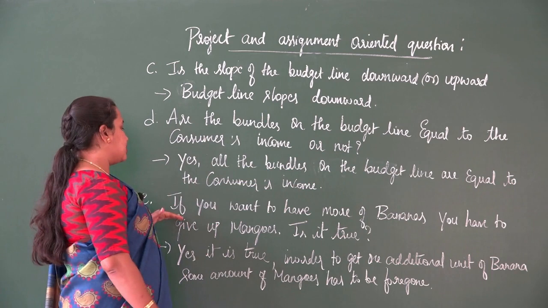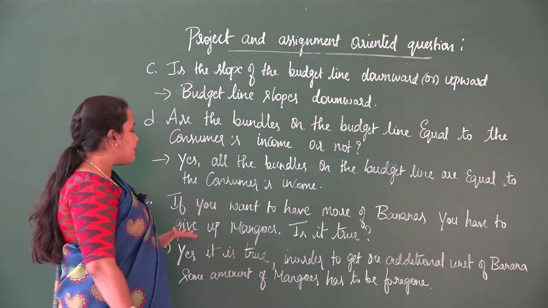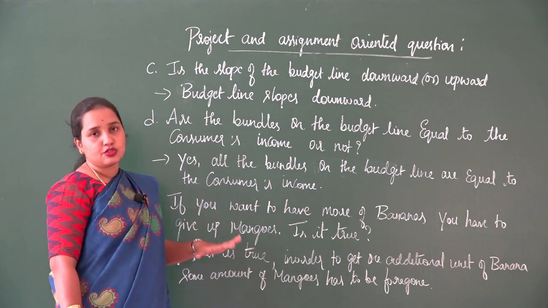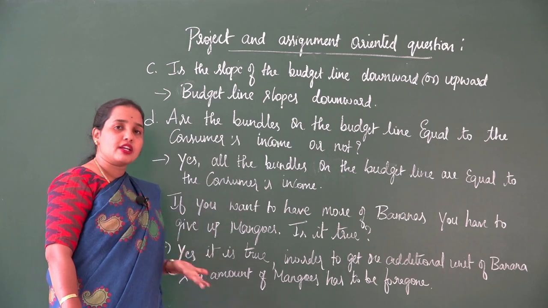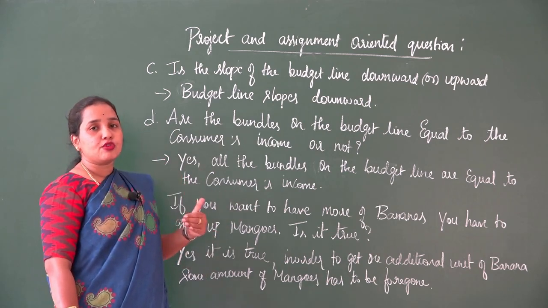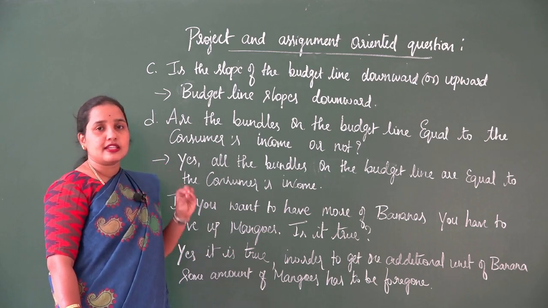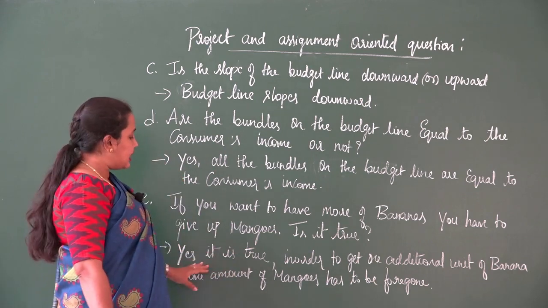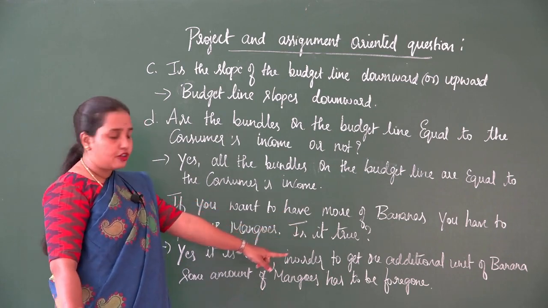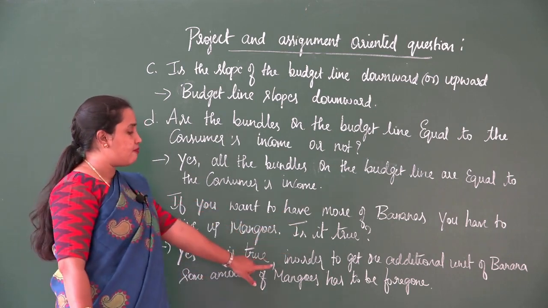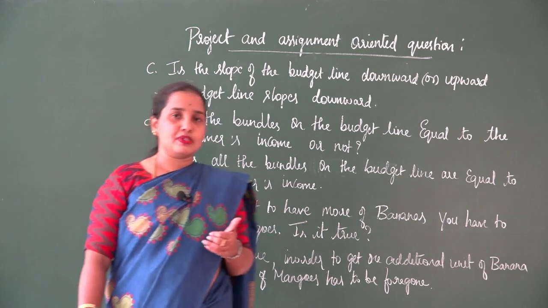And the last question is: if you want to have more bananas, you have to give up mangoes. Is it true? Even this we have understood: if we want to have more of one commodity, we have to forego some amount of the other commodity. You have to say this statement is true, because in order to get one additional unit of banana, some amount of mangoes has to be foregone. So this is quite simple, students.